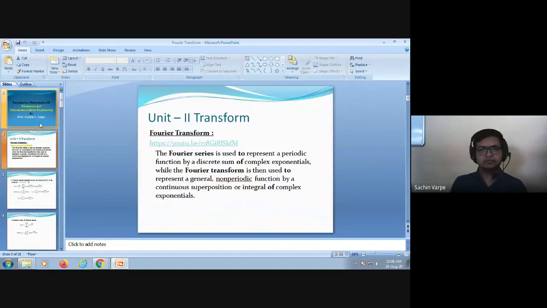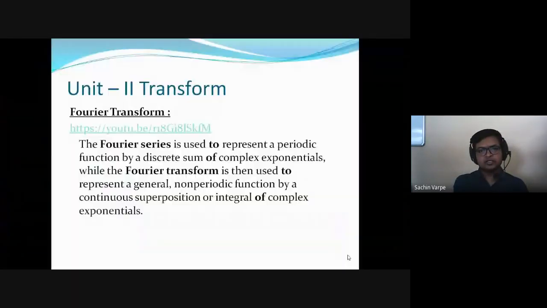Let's start with the second unit, transform. So we are going to discuss two types of transforms here, Fourier transform and Z transform. The basics of Fourier transform you have discussed in M2, that is the Fourier series. So what does the Fourier series do? Fourier series represents a periodic function actually. Or we find the Fourier series expansion representation of only periodic functions, which satisfy in addition a few more conditions. Can somebody tell me what those conditions are? What is the criteria to find the Fourier series representation?